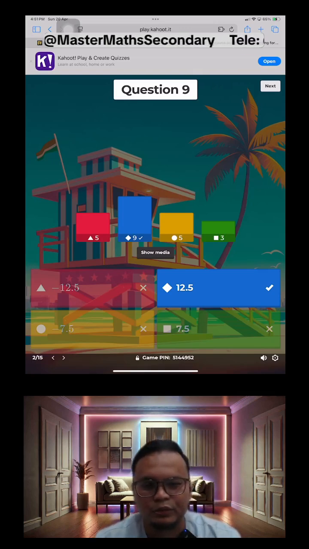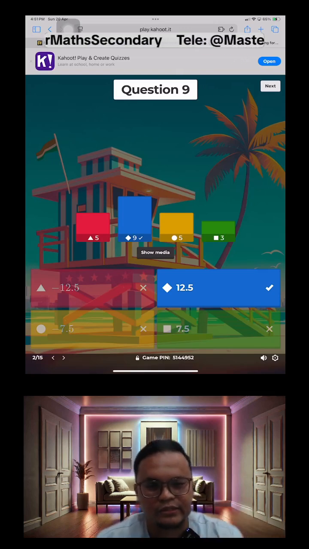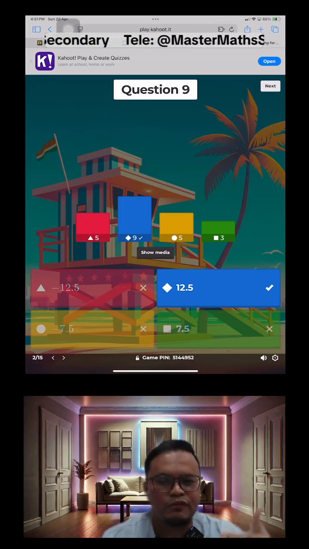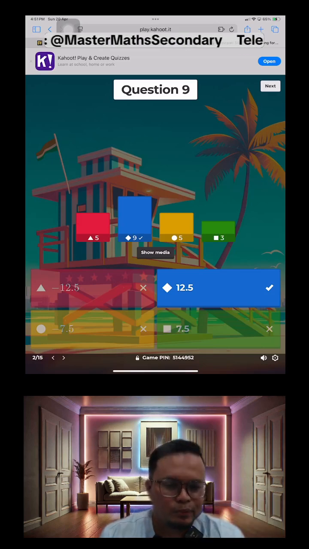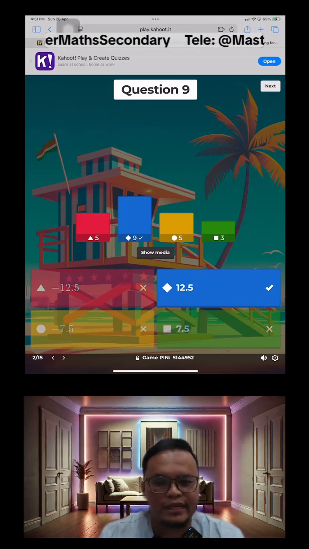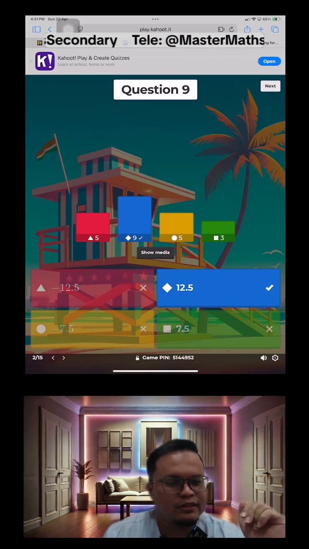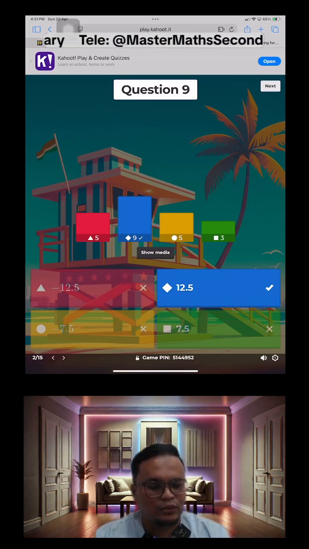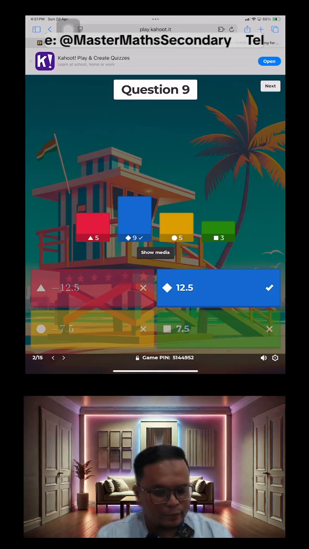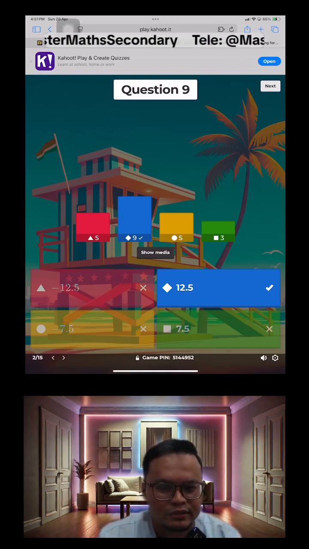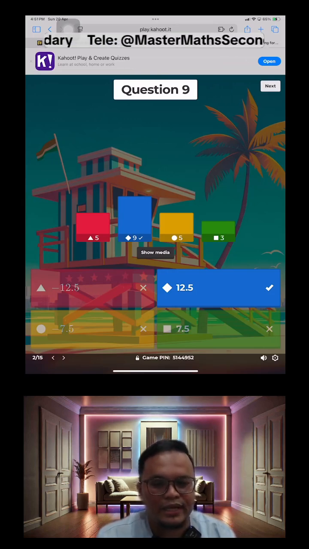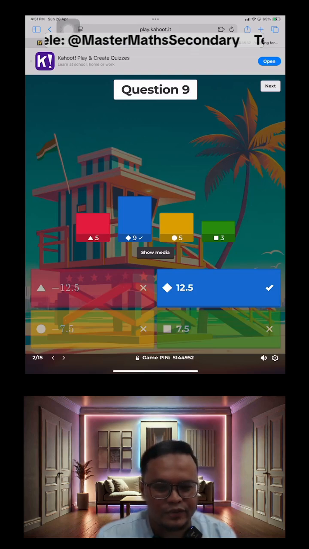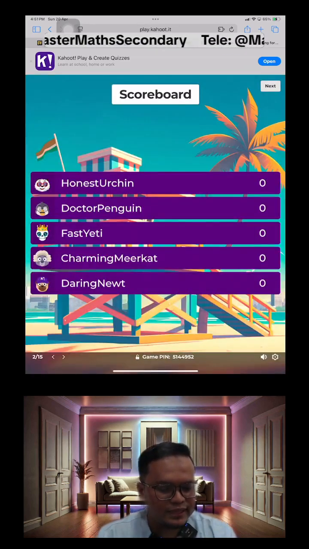I'll explain to you how to do this later. We'll just go through the questions first. Then once we're done with all the questions and we've revealed the winner, we will proceed to go through the questions, at the end. This is actually the 2020 paper 1 question number 9. Are you guys ready for the second question? We're looking at question 10 next. Alright, let's go to the second one.